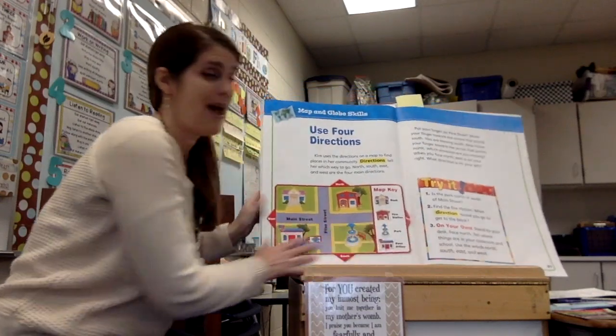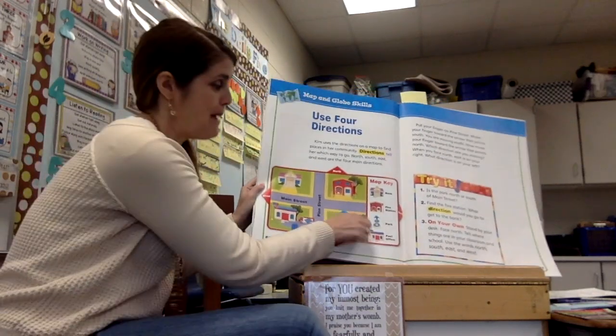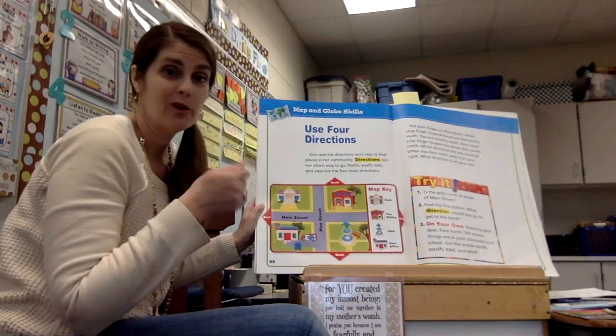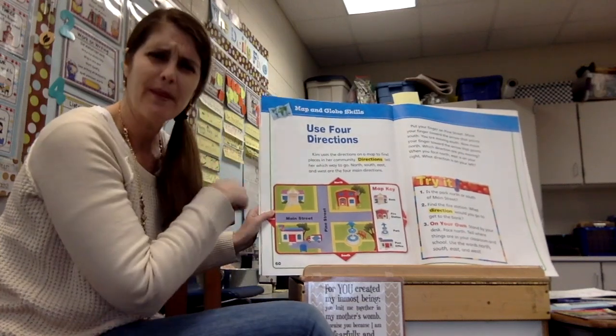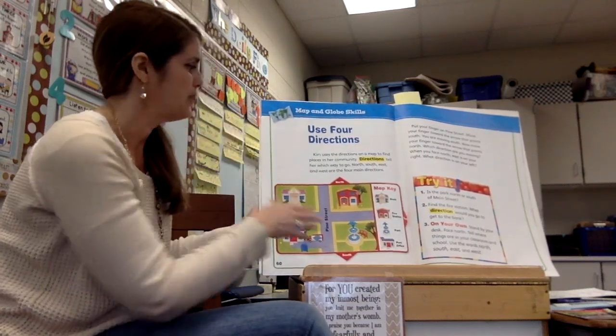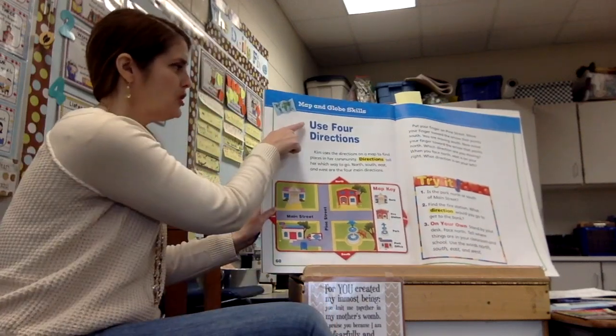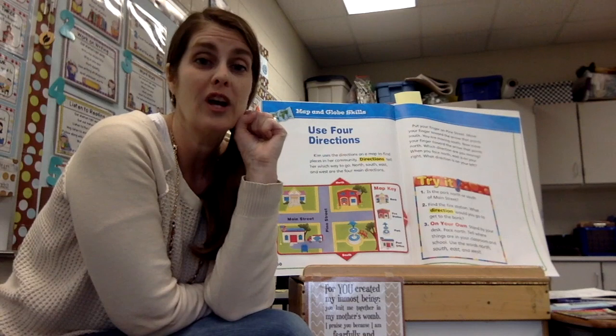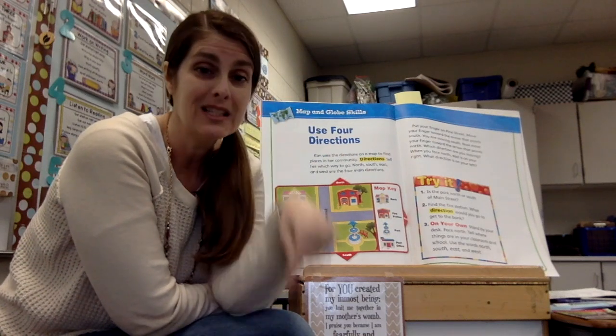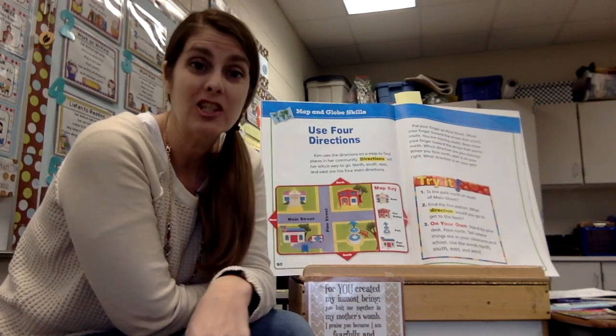Now we're going back to the map. Remember, Mrs. Vanderkamp talked about this map key. Not a key for your door, but a key to help you understand the map, kind of for opening up what the map is. And I want to talk about directions too today. So it says use 4 directions. So the 4 directions are north, south, and then east and west.